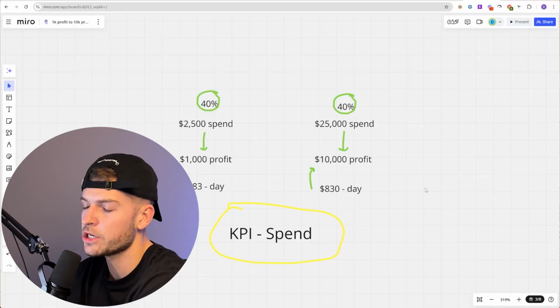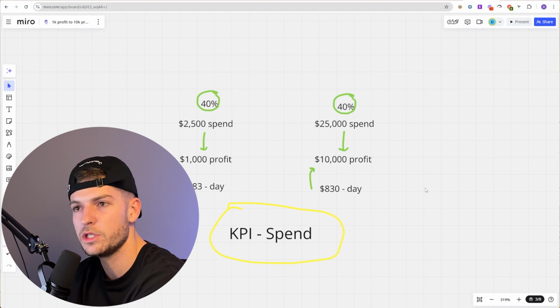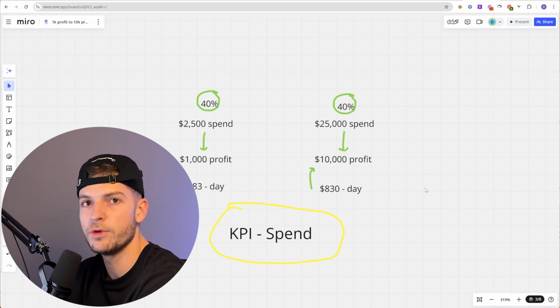I will never go under break even on any products. Sometimes in the beginning it will happen, but as long as you get better at analyzing and make much better decisions, that won't be the case anymore. So if we can keep our spend in mind and you actually stick to it on a daily or at the very least weekly basis, I can promise you will see results like this.